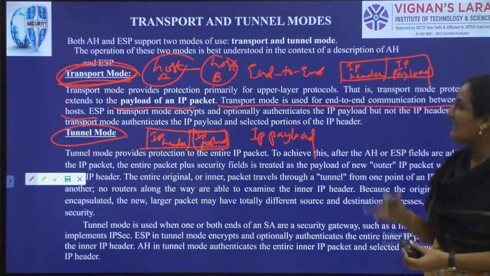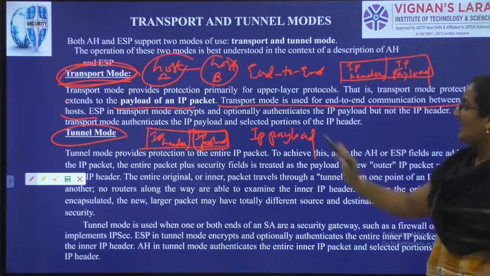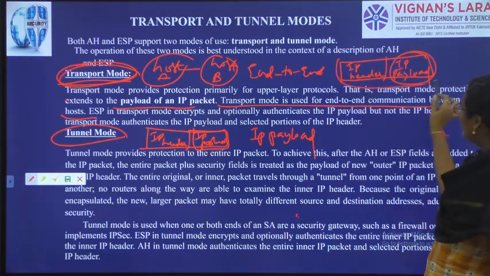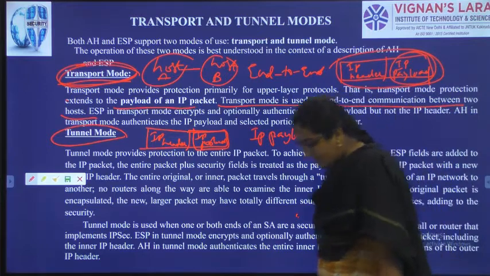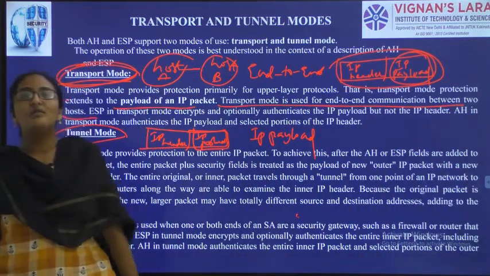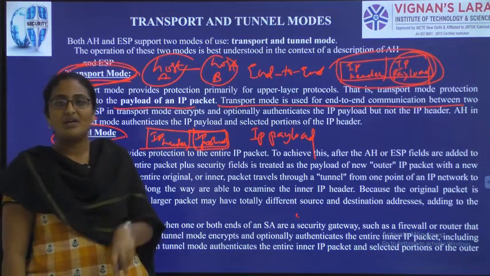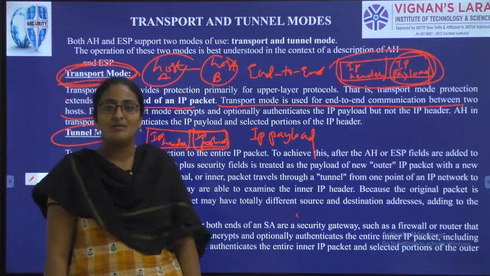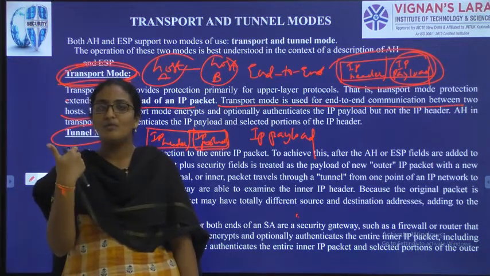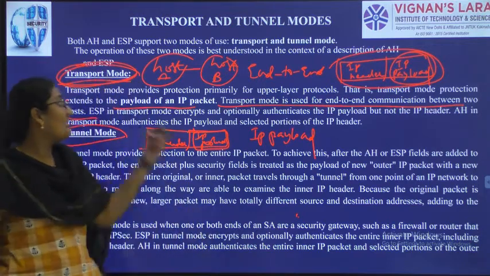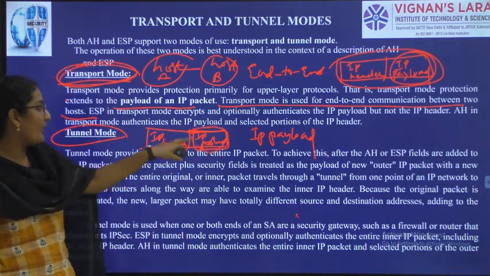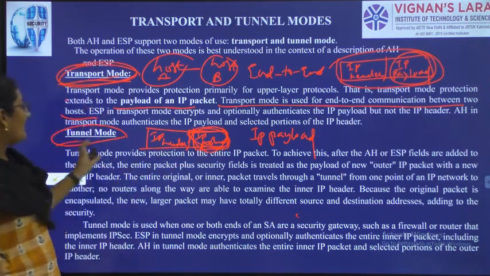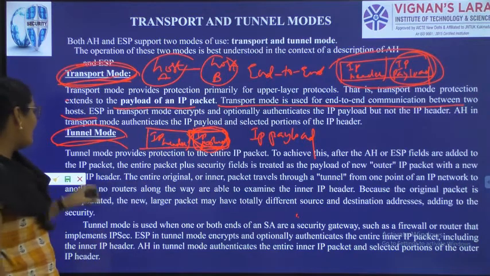We expect end-to-end communication in transport mode, and it will only look after the IP payload. But tunnel mode will look after the entire IP header and IP payload. That is the only difference. We want to transfer data in the form of packets. We are talking about the network layer. All this is happening because of IP security, and we can transfer this data in two modes: transport mode and tunnel mode. What is the difference? In transport mode we concentrate only on the IP payload. In tunnel mode we concentrate on both the IP payload and the IP header.